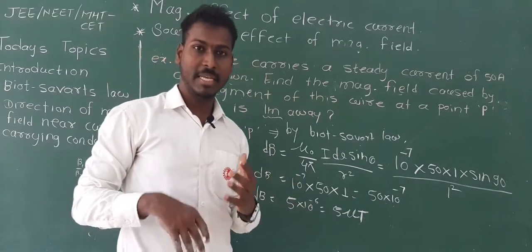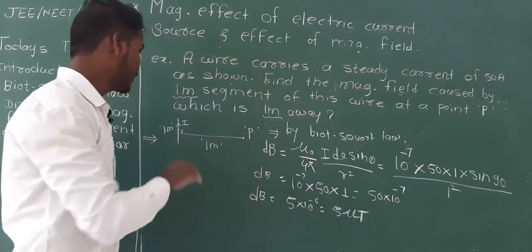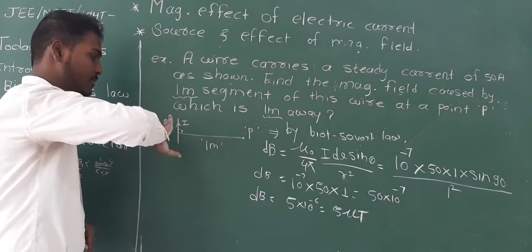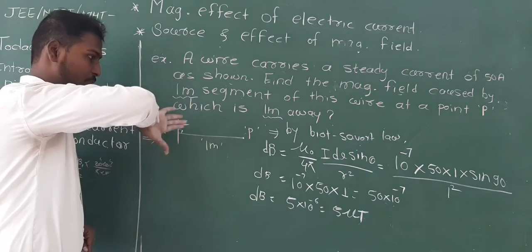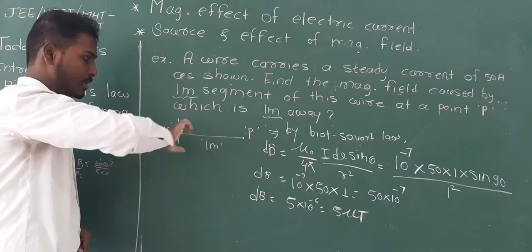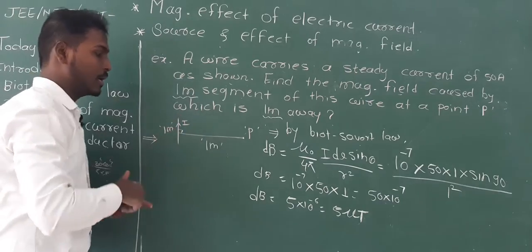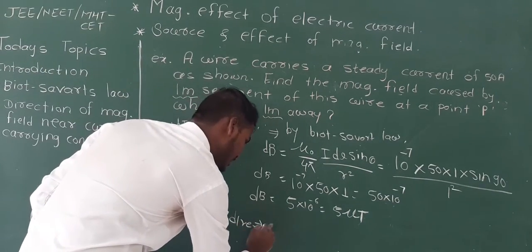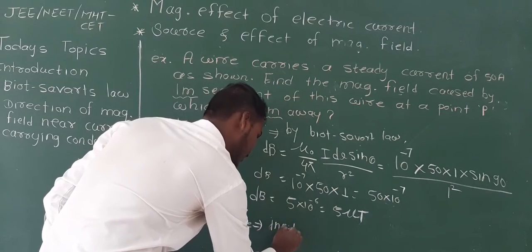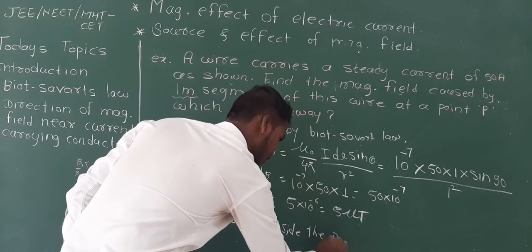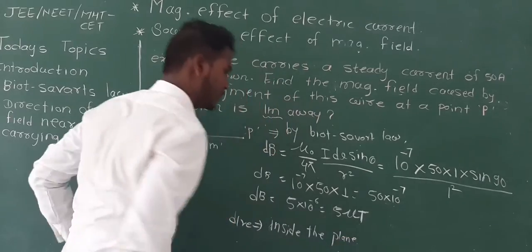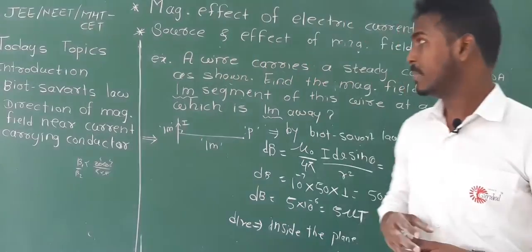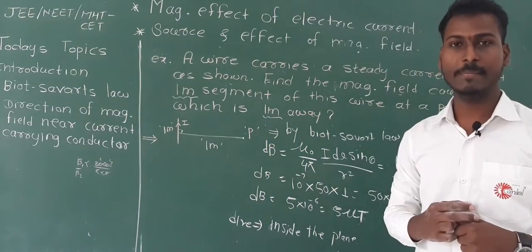Now at the same time we can go for direction also. So see here, this is the dl element and this is the position vector. You have to curl the fingers from dl element to position vector. So dl to position vector. So the direction is inside the plane. Inside the plane. This is how we can solve the questions on the basis of Biot-Savart law. Okay, so note it down.